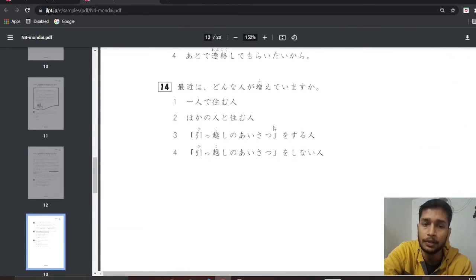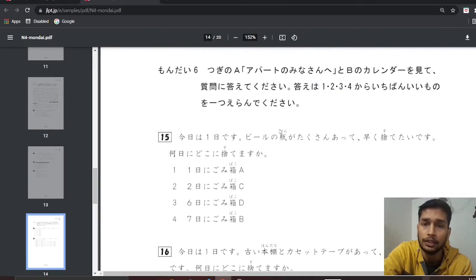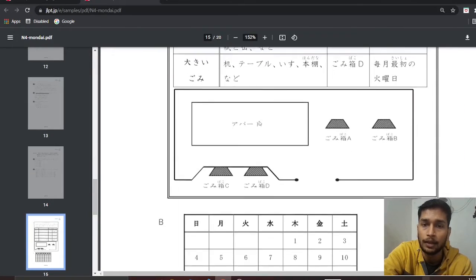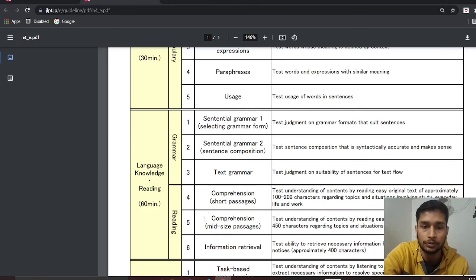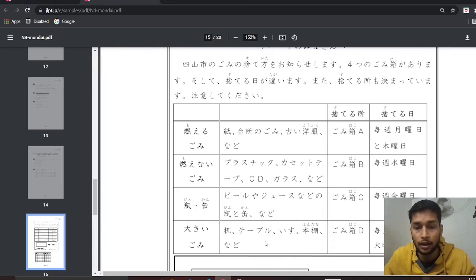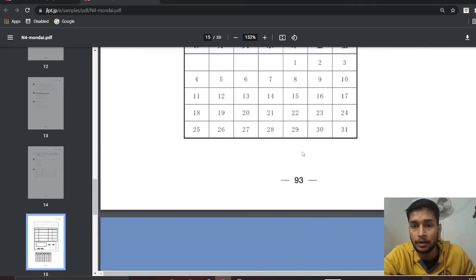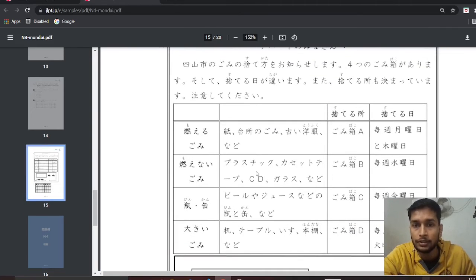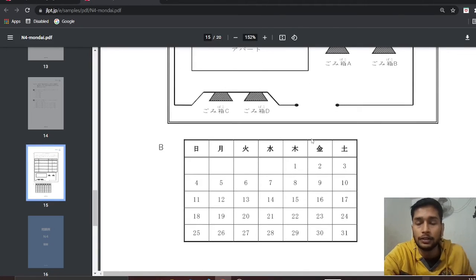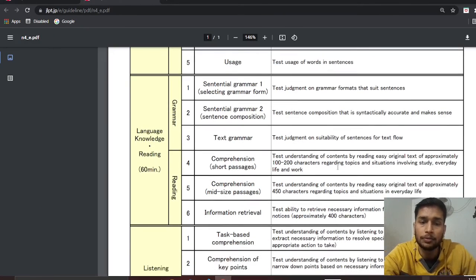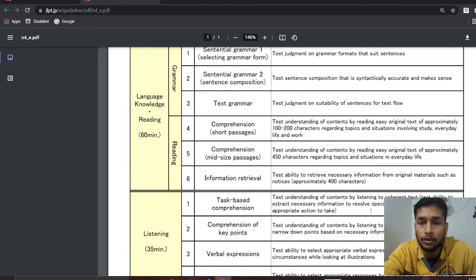In the next section you will see a chart type, which is an information retrieval type, and this is the most important type of question. This will contain around 2 questions for this bigger paragraph, and from this paragraph you have to find the correct answer and choose the correct option. All the questions are multiple choice, as I think you already know.